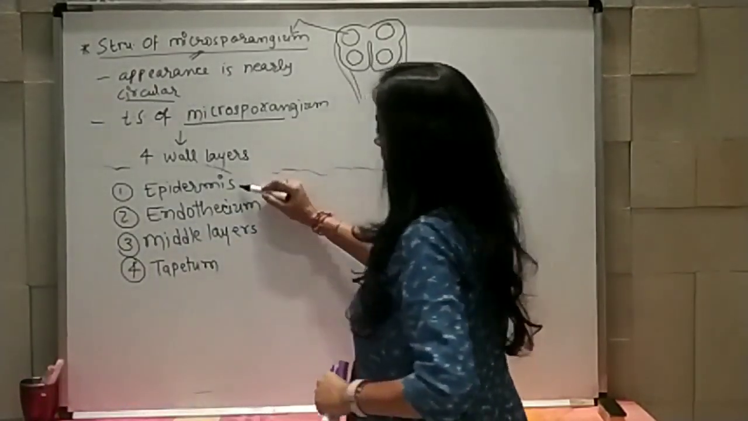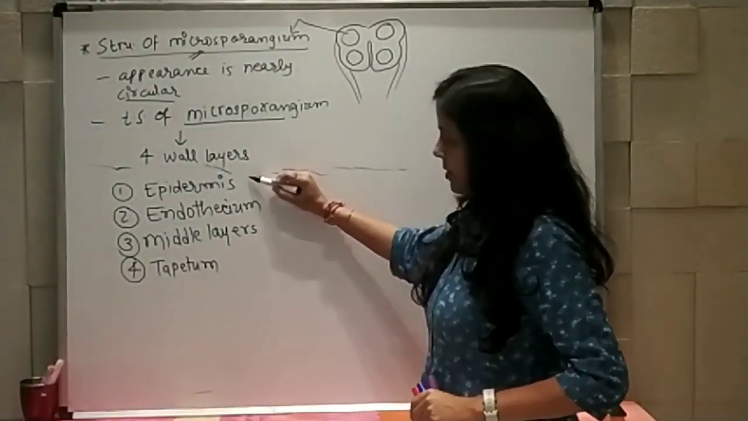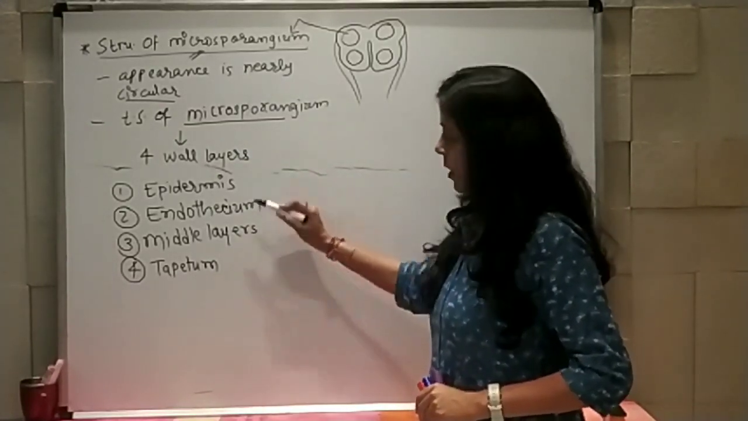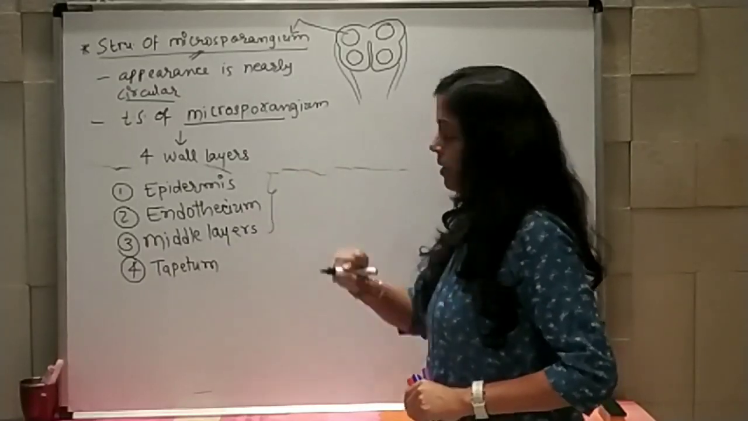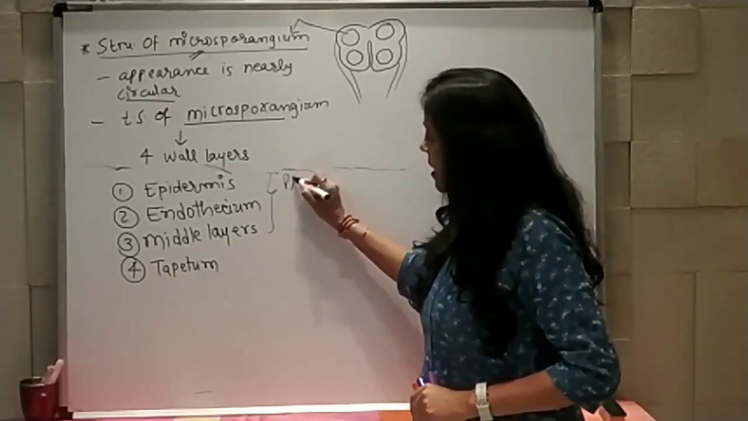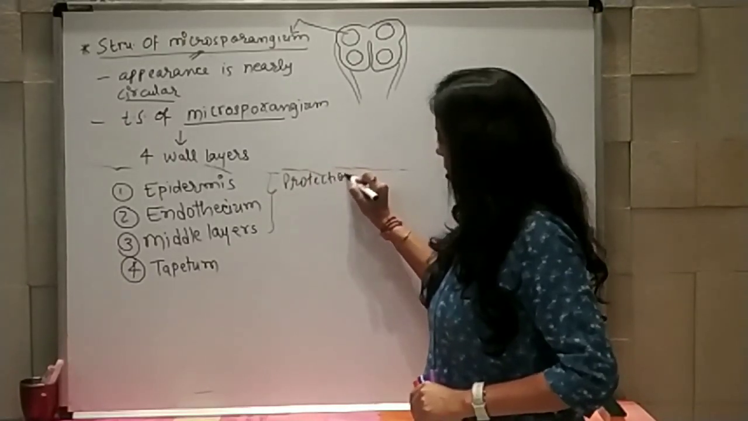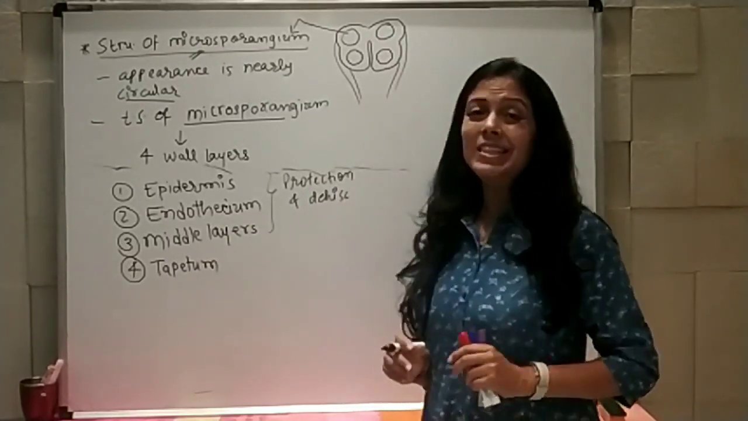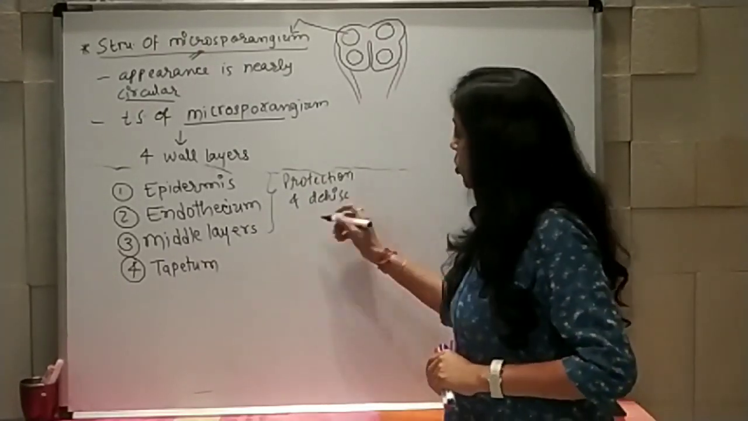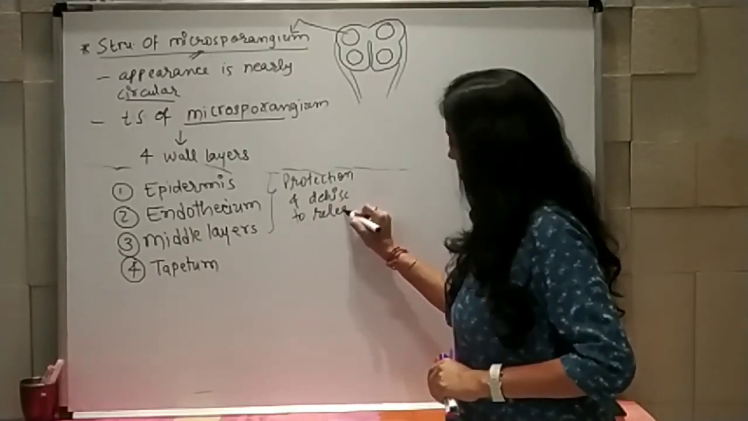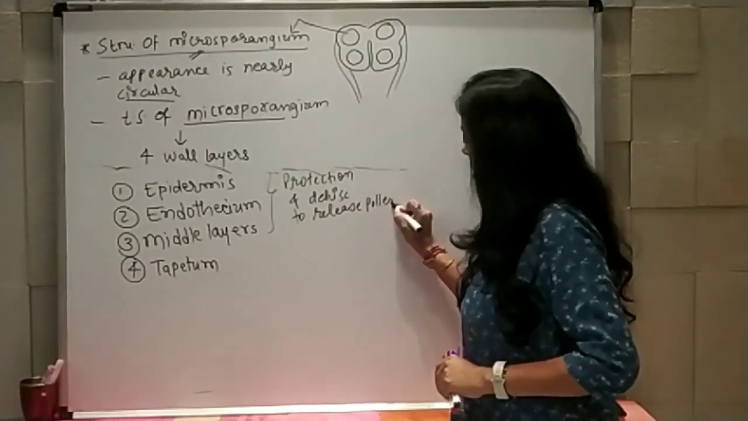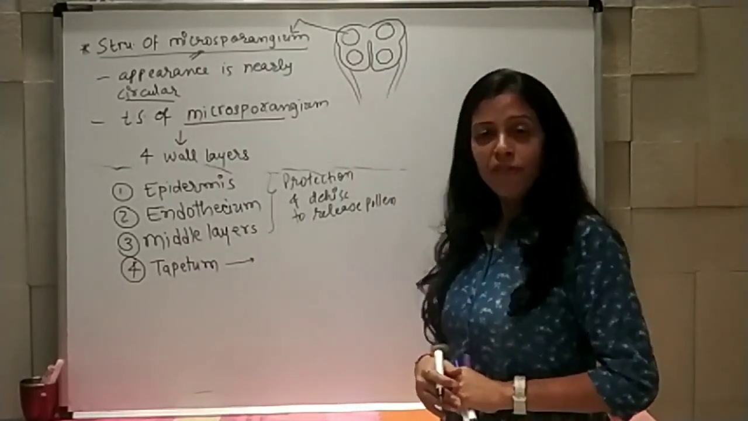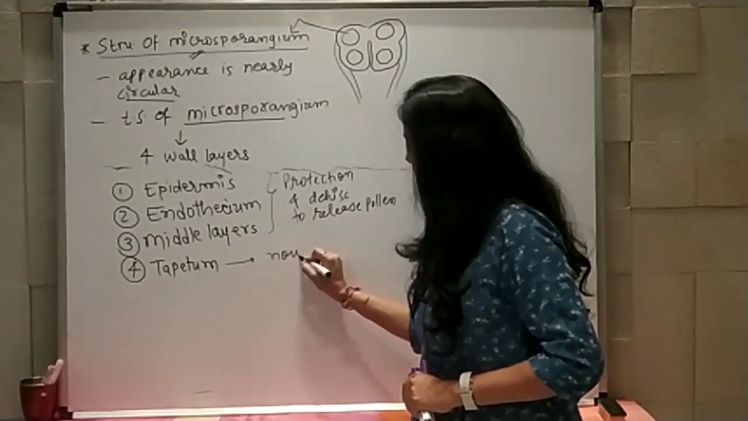Again, epidermis from the outer side, then endothecium, middle layers and the tapetum, out of which these 3 layers are responsible for giving protection and they dehisce. That is, the dehiscence process takes place to release pollen grains. While tapetum is responsible for providing nourishment.